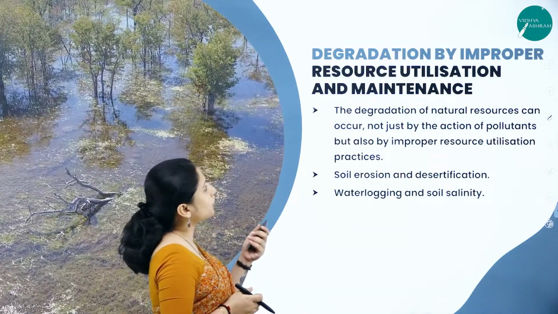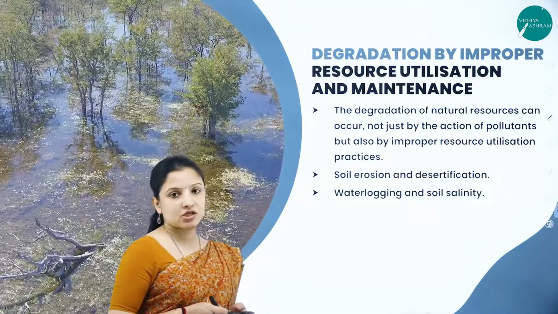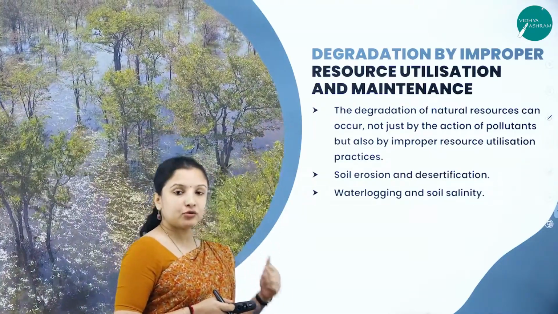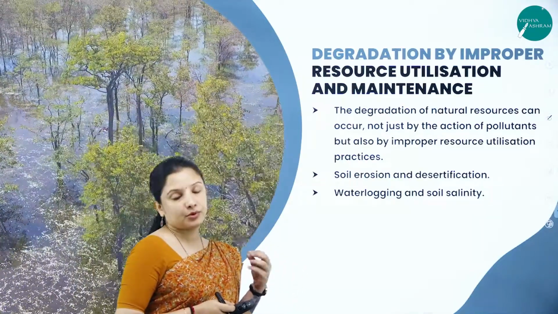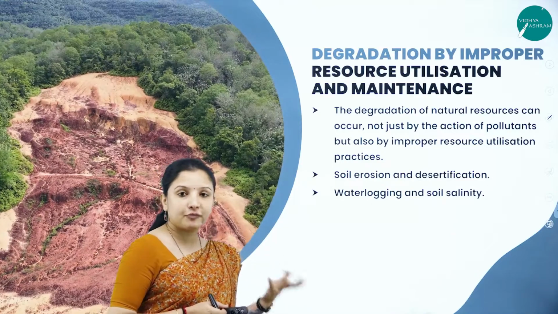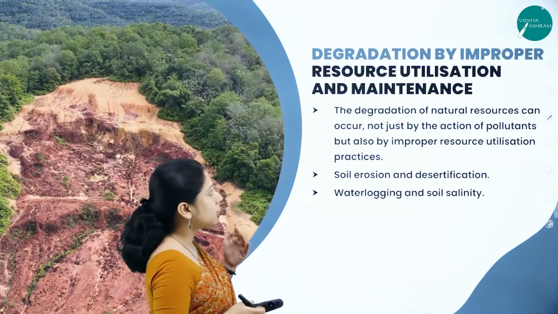degradation by improper resource utilization and maintenance. We need to properly utilize the resources and not improperly utilize them, so that it doesn't lead to a lot of problems for future generations. So what can be done?